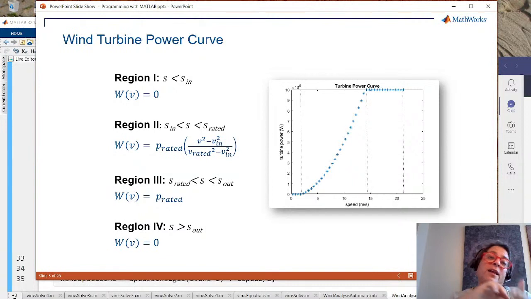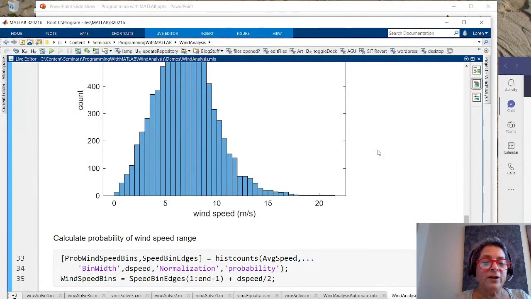And worse, if a blade comes off and goes flying around the countryside, it could do damage to other buildings or people or livestock or whatever. So we really want to turn it off safely at that point. And then once the wind speed comes back down, we power it back on and we collect more data then. So I need to figure out how to do that calculation.